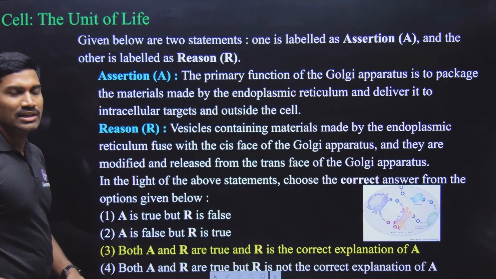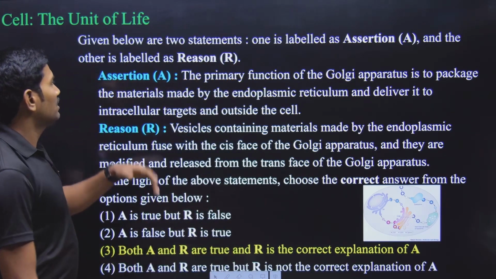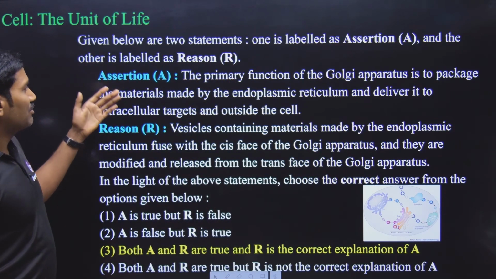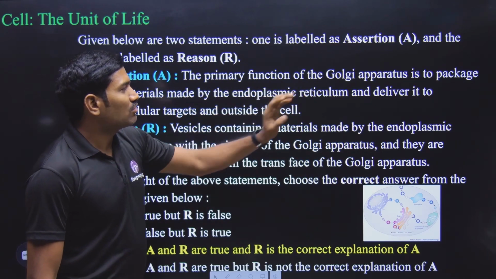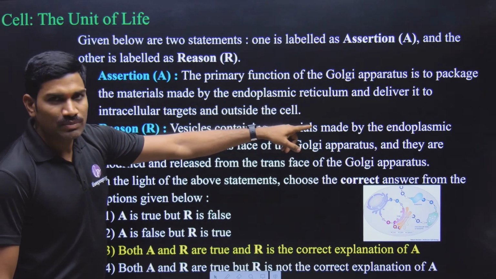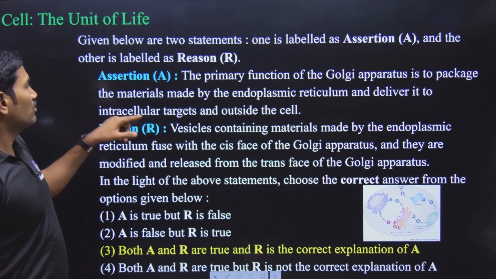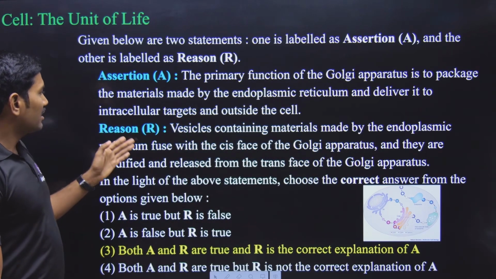We will go with the next one, that is cell, the unit of life. So here we will go with the question first. Here they have given an assertion and reason. First let us see the assertion. The primary function of the Golgi apparatus is to package the materials made by the endoplasmic reticulum and deliver it to the intracellular targets and outside the cell. Yes, it is correct. Reason.